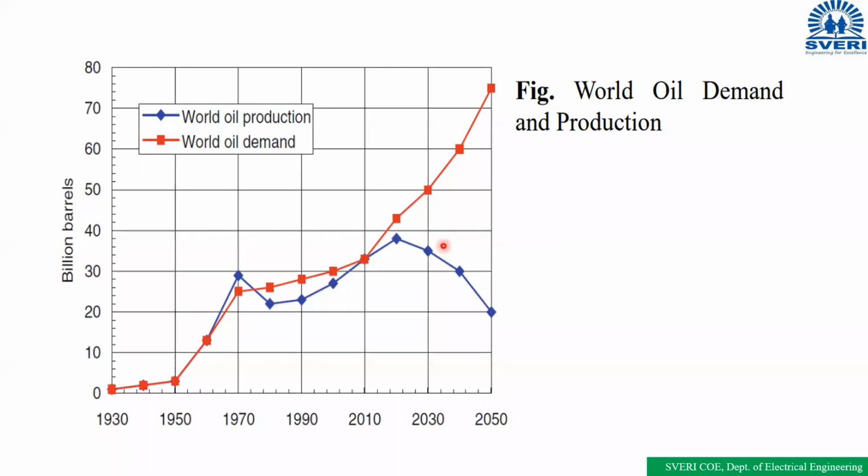So maybe it will go continuously, and we have to pay 200 rupees per liter, 300 rupees per liter, and so on. For this reason also, to reduce the fuel demand and to save the fuel, we have to encourage the electric vehicles. Okay.